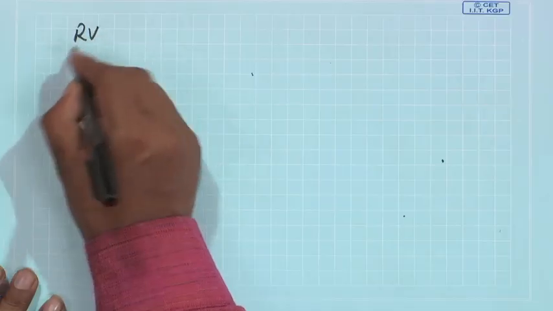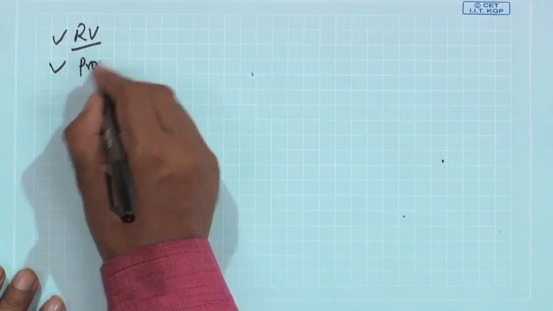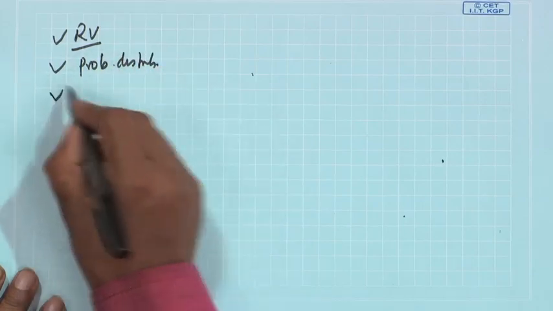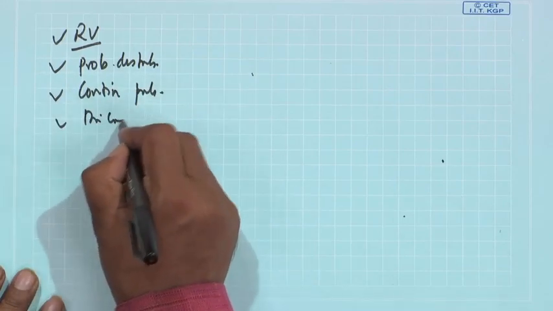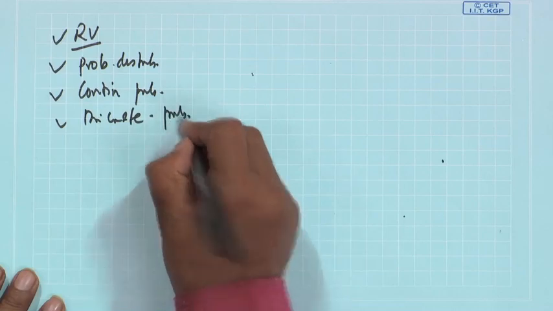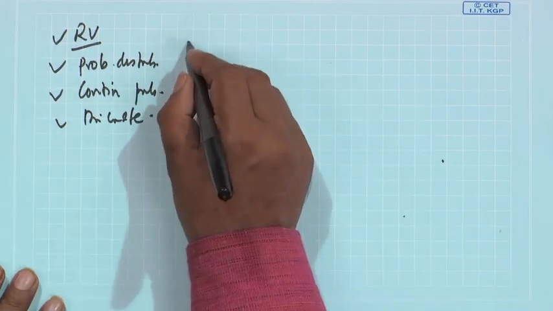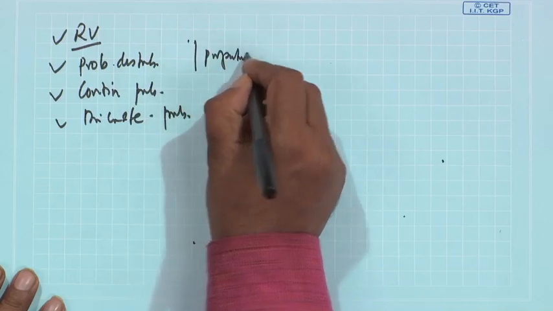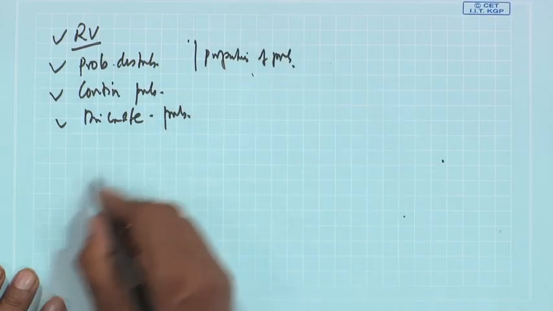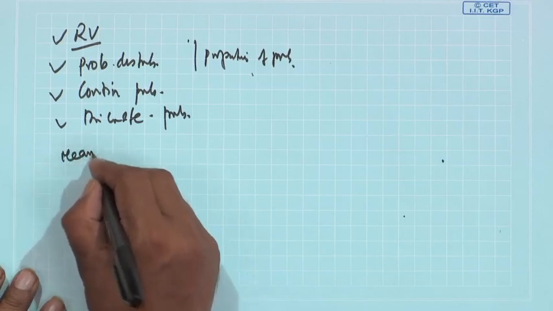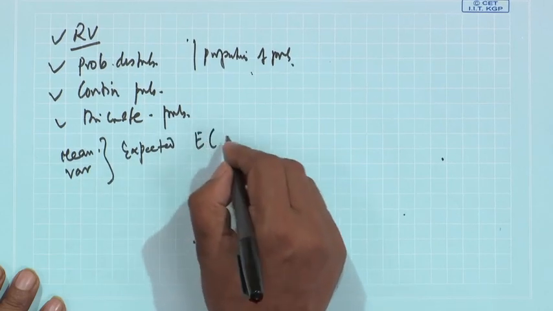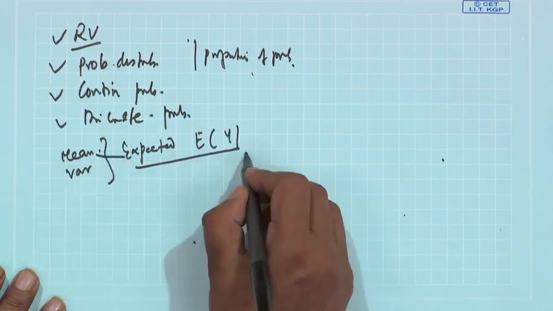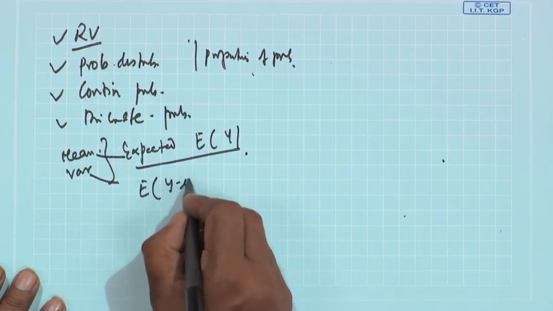Essentially, what you know now is the random variable, and then the probability distribution. You know the continuous probability distribution, the discrete probability distribution, and some properties of probability. We have seen that mean and variance are nothing but expected values: the expectation operator is used, for the mean it is the expected value of y, and for the variance it is the expected value of (y minus mu) squared.